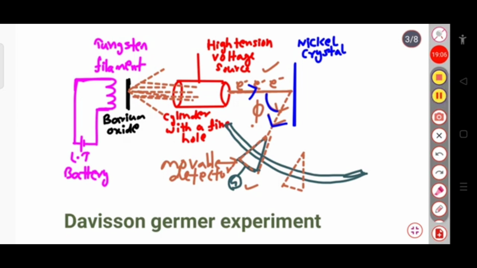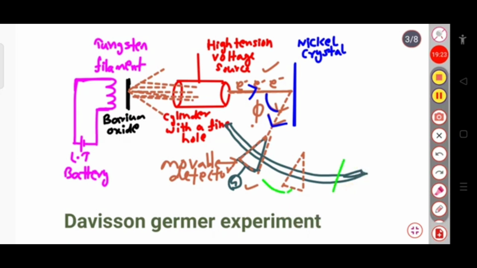Since it is a movable detector, the detector can be placed on this circular scale at different positions.